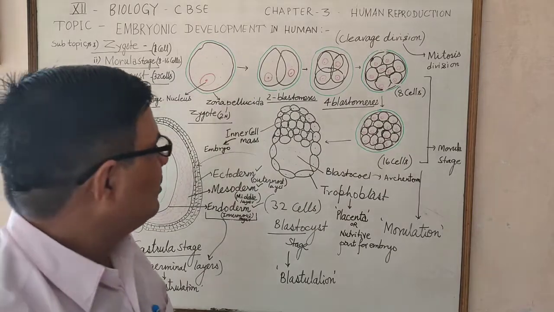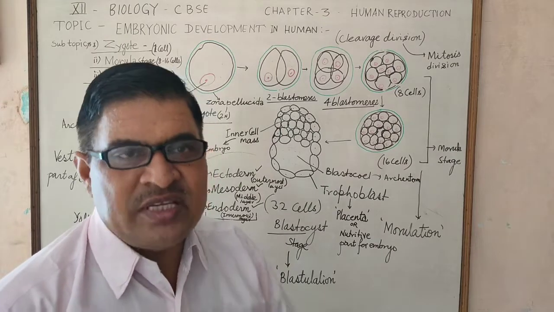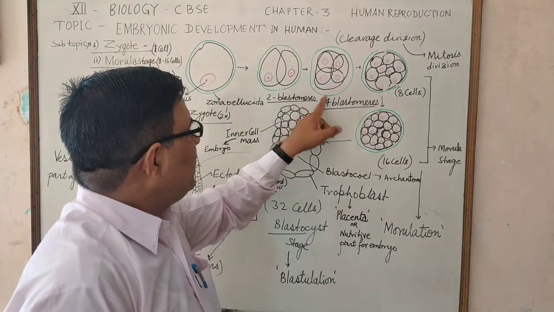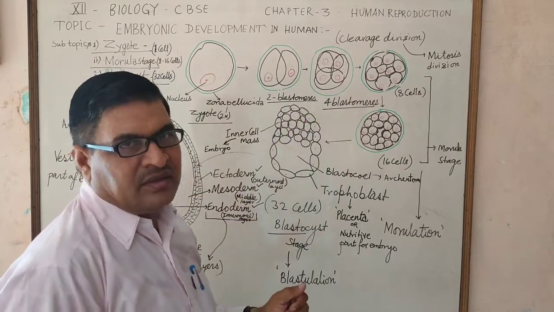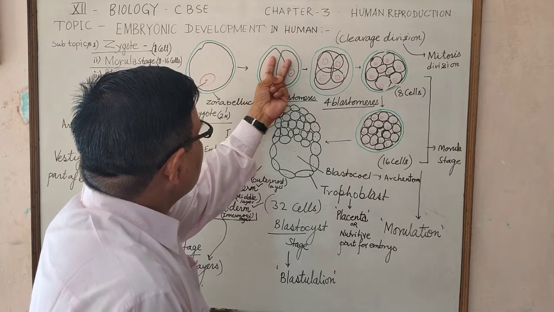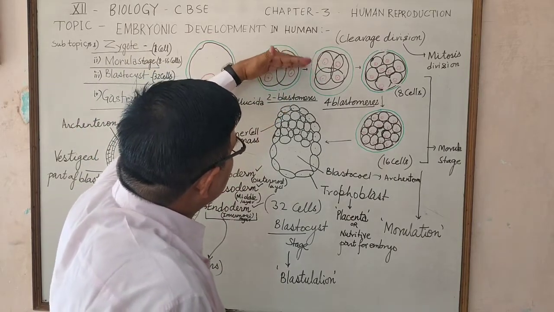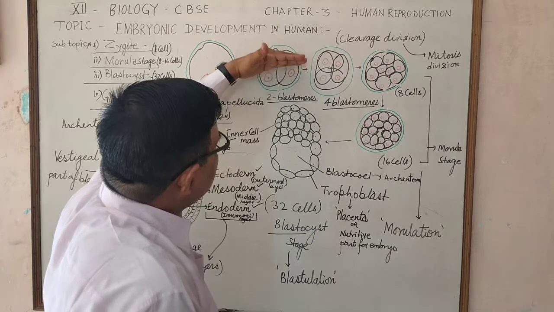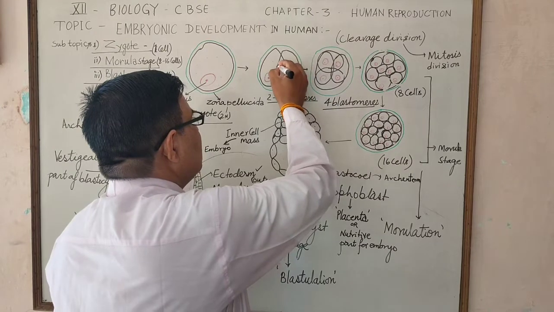Later on, a second division takes place perpendicular to the first, at a right angle to it, showing a total of 4 cells.